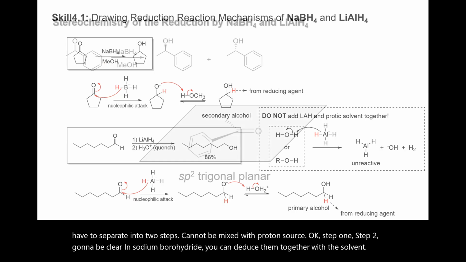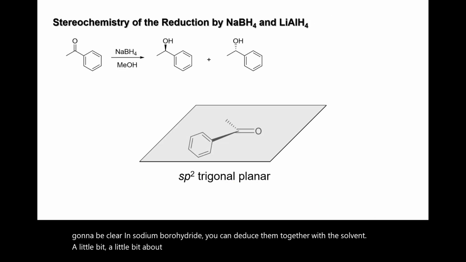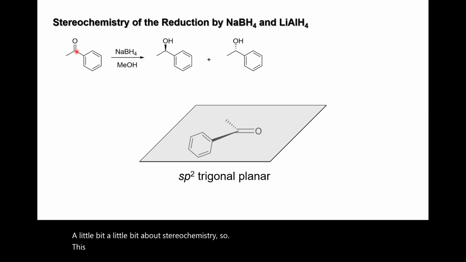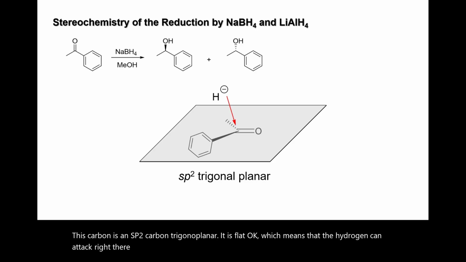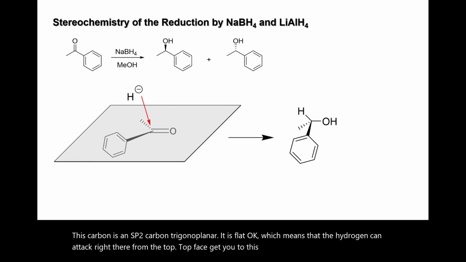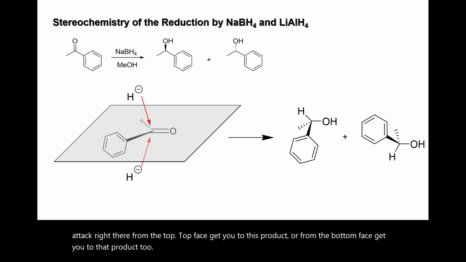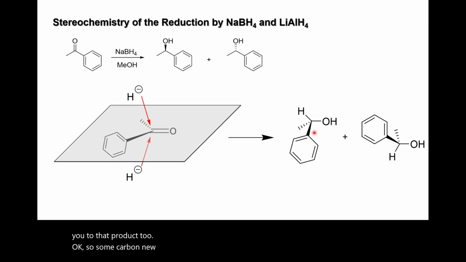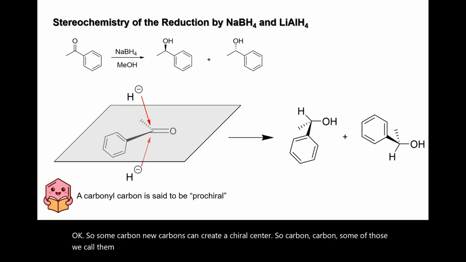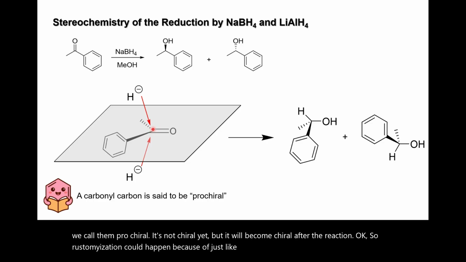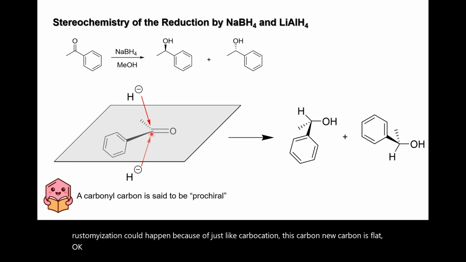A little bit about stereochemistry. This carbon is an sp2 carbon, trigonal planar. It is flat, which means that the hydride can attack from the top face and get you to this product, or from the bottom face and get you to that product too. So some carbonyl carbons can create a chiral center. Some of those we call pro-chiral. It's not chiral yet, but it will become chiral after the reaction. So racemization could happen because, just like a carbocation, this carbonyl carbon is flat. An alkene is the same thing, sp2 trigonal planar.